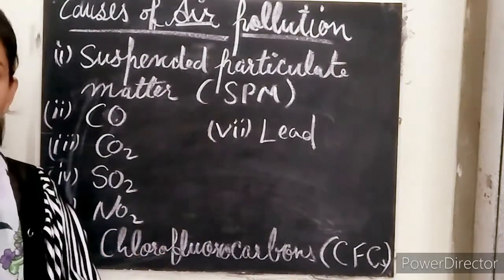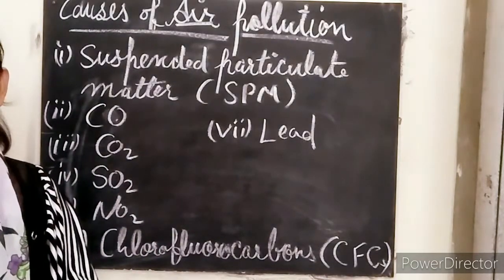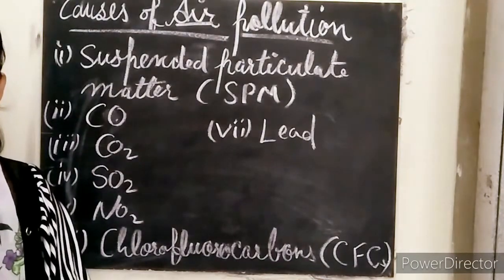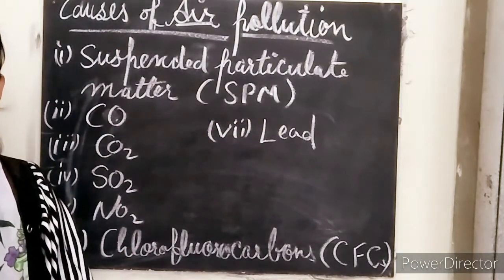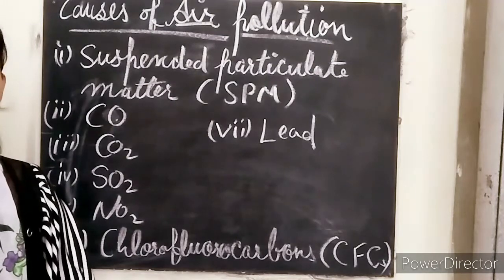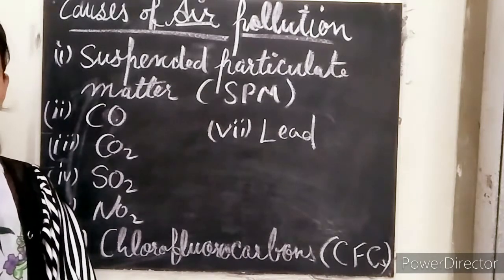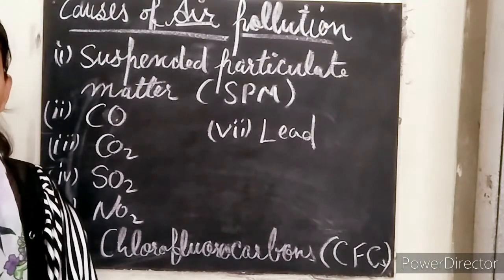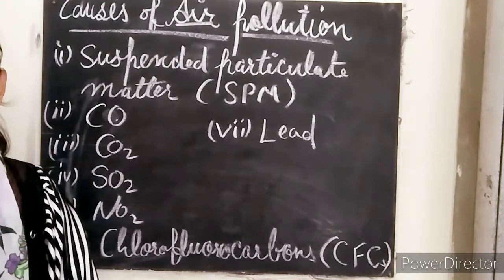Its examples can be carbon fuels that are not burnt completely, whose particles are suspended in the air. Fine cement particles are also examples of SPM. If these particles are left suspended in the air, the air gets polluted, and the hair in our nose is not able to filter these fine particles, and they get directly into our body through the nasal cavity, right? And then it leads to lung diseases.